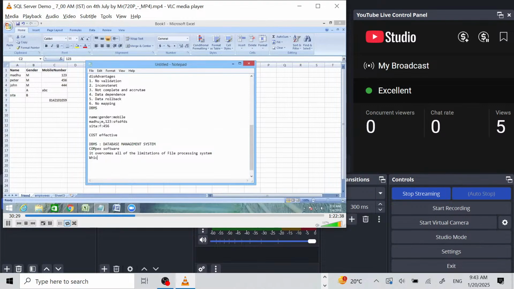This is a complex software which helps us in creating a useful database, with accurate, complete, and up-to-date information, and in maintaining databases.